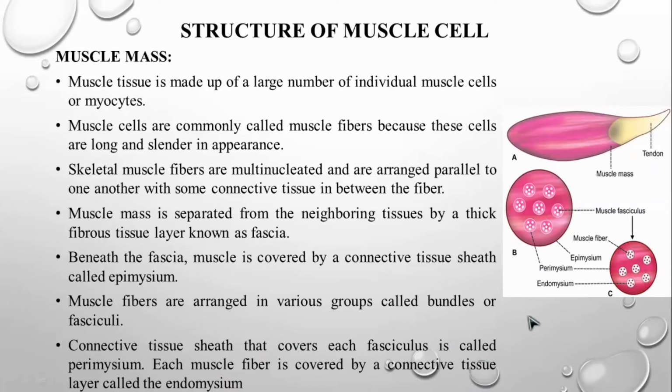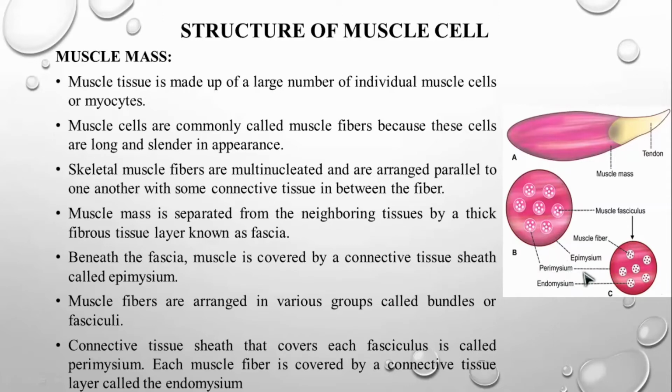The connective tissue sheet that covers each fasciculus is called the perimysium. This outer layer is called the epimysium, and the layer around each bundle of fibers we call the perimysium. This layer is going to be your perimysium.